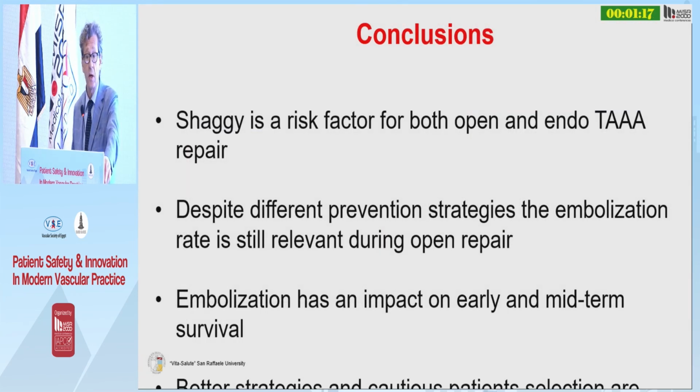So in conclusion, dear Chairman, dear colleagues, shaggy aorta is a risk factor for both open and endovascular thoracoabdominal aortic aneurysm repair. Despite the different prevention strategies, the embolization rate is still relevant during open repair. The embolization does have an impact on early and mid-term survival, and besides better strategy, I think at this point it is really crucial that we use this information to better select our patients for treatment or observation.